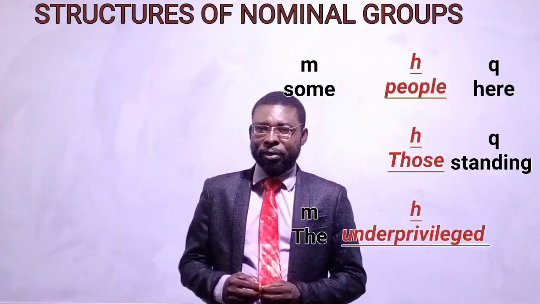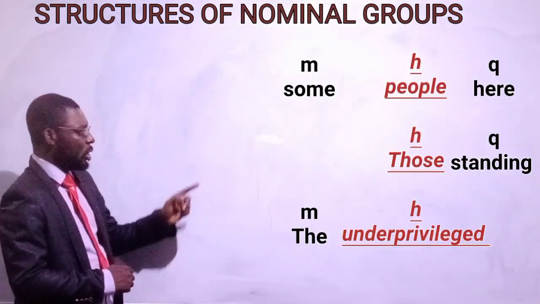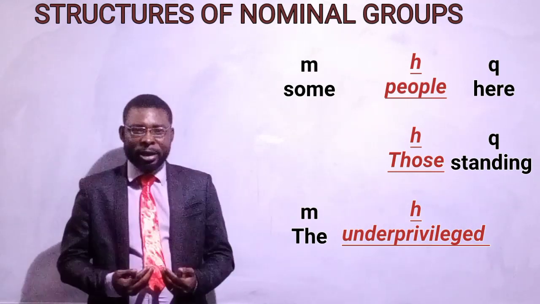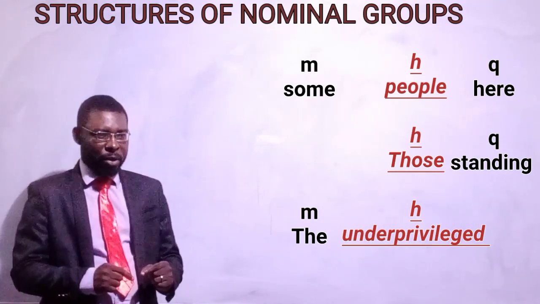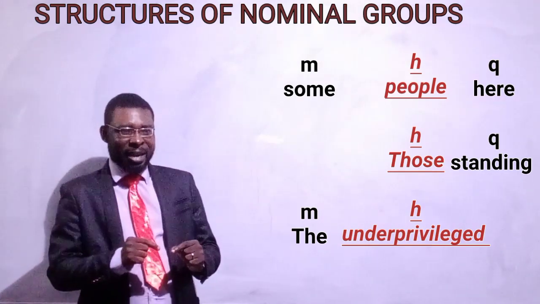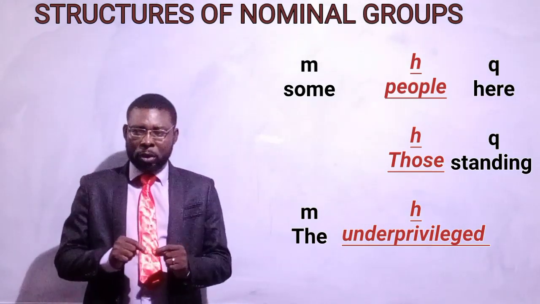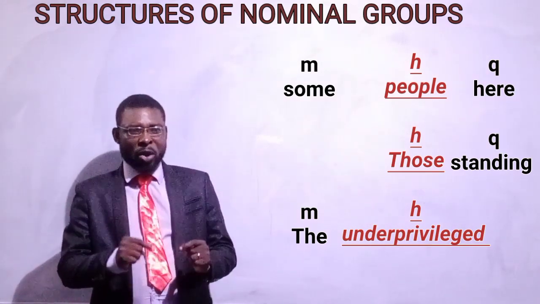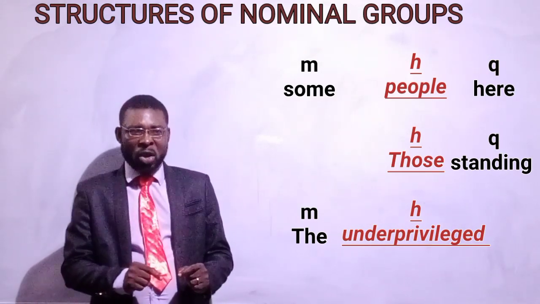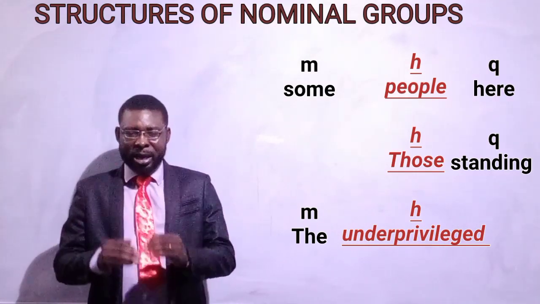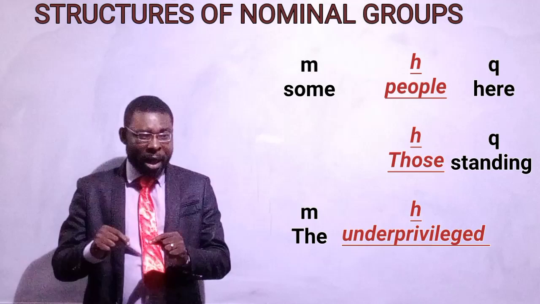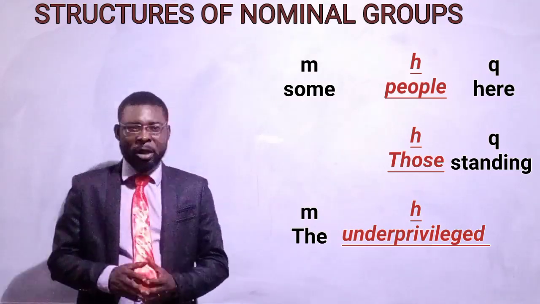Let's look at this: some people here, those standing, the underprivileged. The word people, which is a noun, those, which is a pronoun, and underprivileged, which is an adjective, in their respective nominal groups, are the head words.